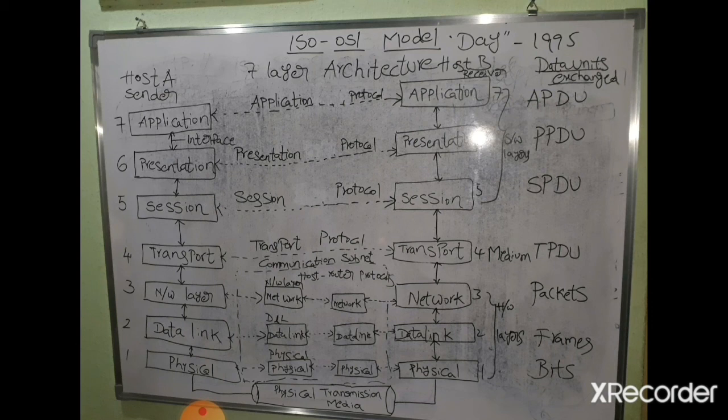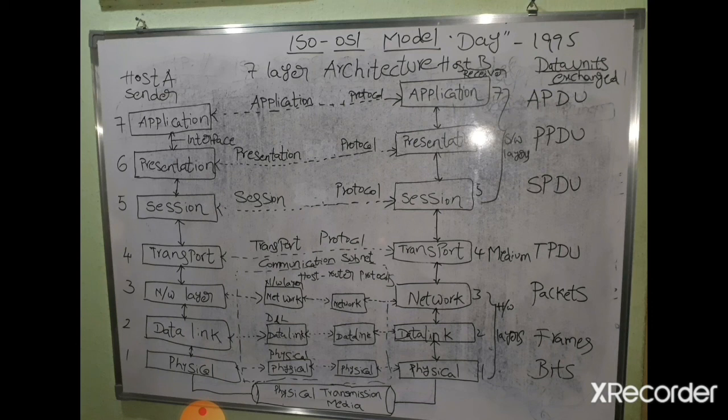That is, the number of layers should be large enough that distinct functions need not be thrown together in the same layer out of necessity, and also it should not be so small that a layer is not performing a single distinct function.